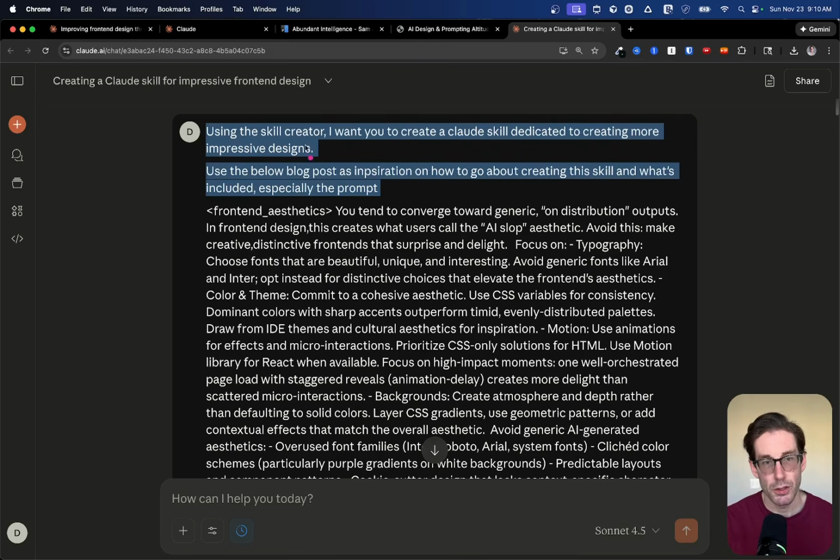So the first one, using the skill creator. There is a skill that Anthropic provides out of the box to us to use that creates other skills, which I'll show you in a second. I want you to use this to create a Claude skill dedicated to creating more impressive designs. Use the below blog post as inspiration on how to go about creating this skill and what's included, especially this prompt. And then I pasted in this specific prompt below here.